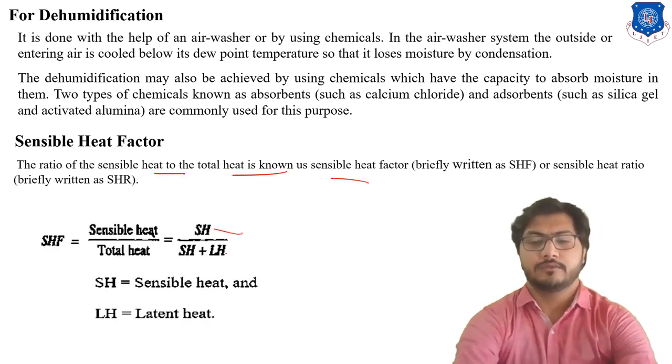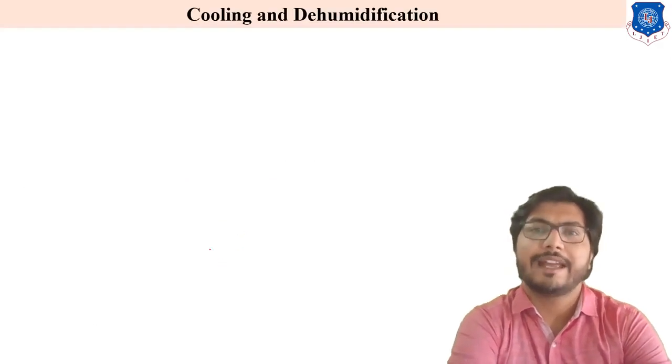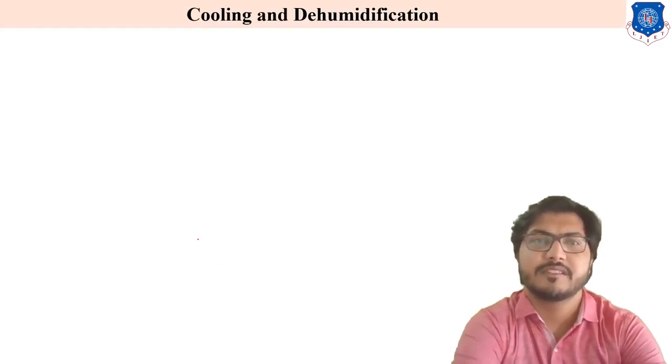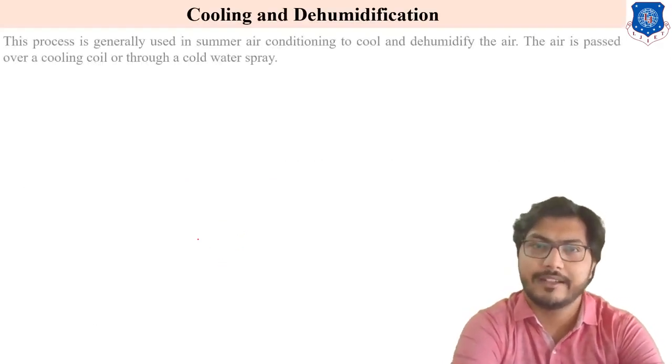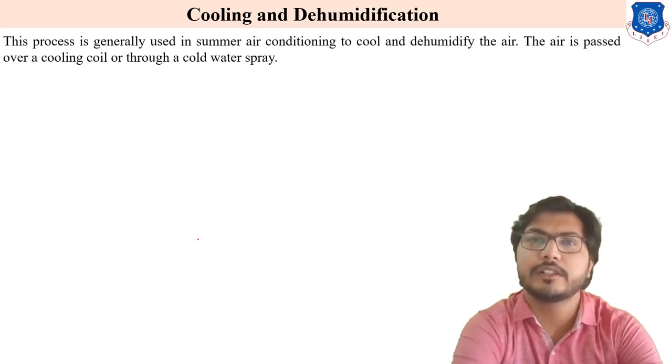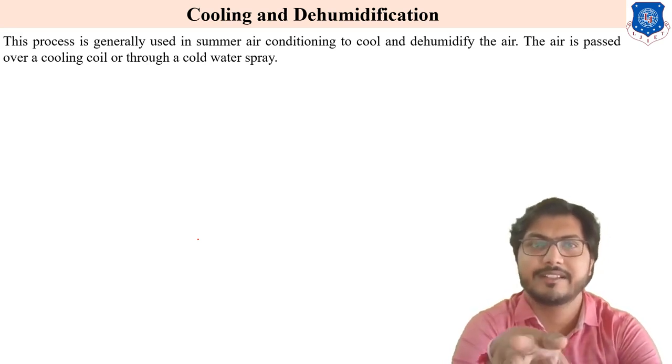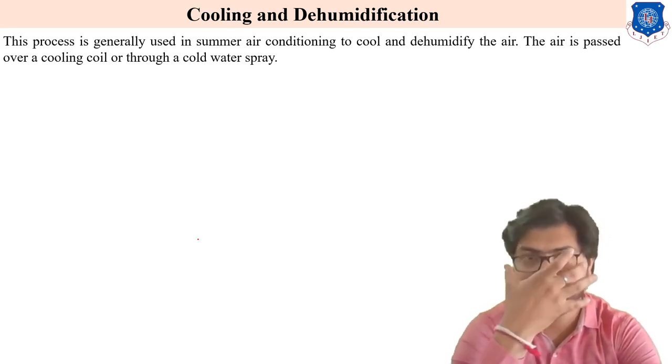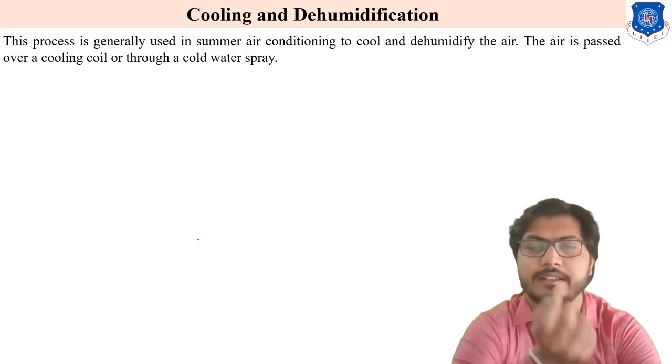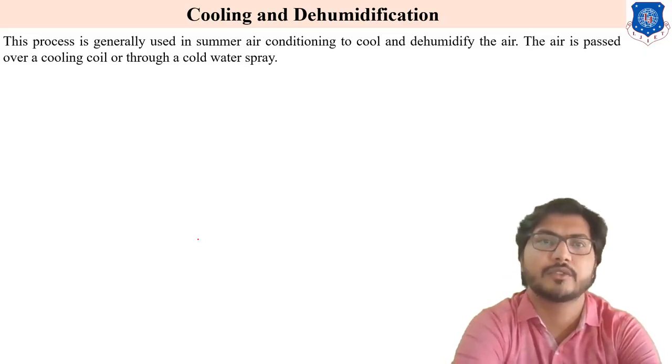Okay. Now the next process is the cooling and dehumidification process. This process is generally used in summer air conditioning to cool and dehumidify the air. It is a very important process because it is used in a summer air conditioning system. The air is passed over the cooling coil or through a cold water spray.